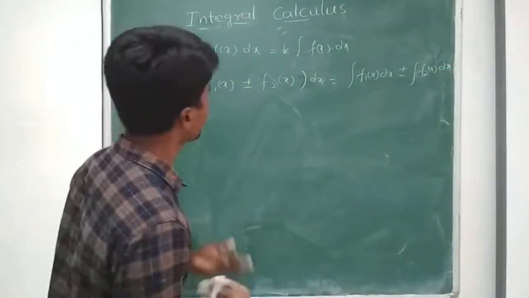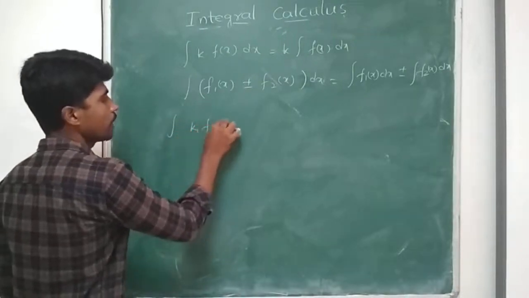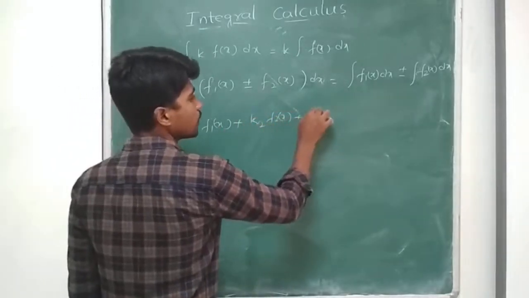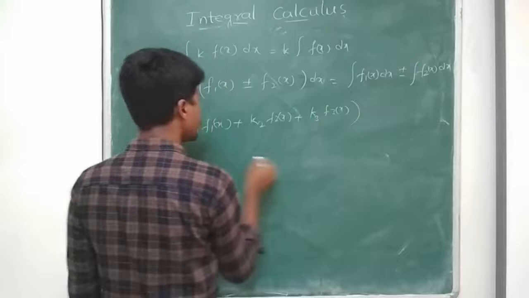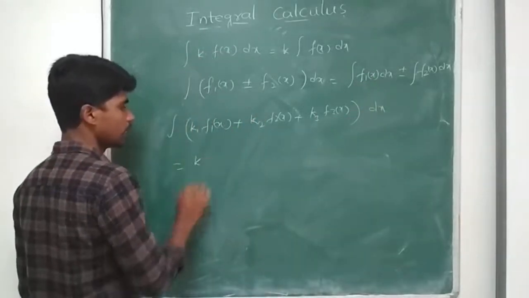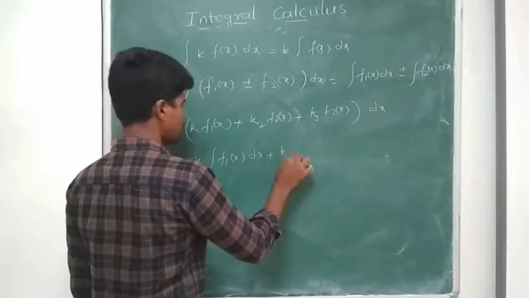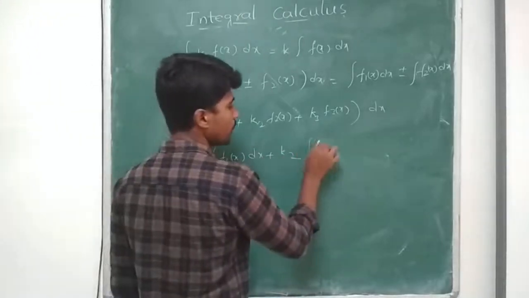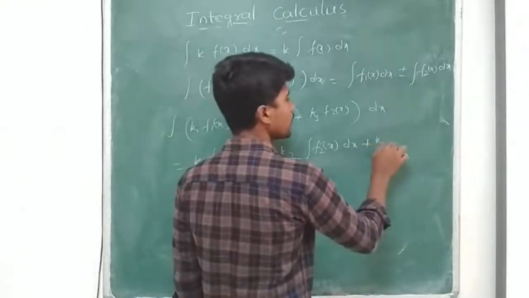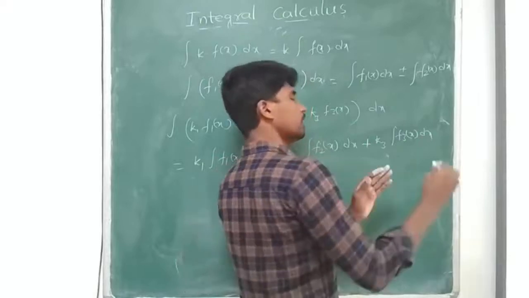If these are multiplied by some constants, integral k1 f1 x plus k2 f2 x plus k3 f3 x and so on, dx, then this can be written as k1 into integral of f1 x dx plus k2 integral f2 x dx plus k3 integral f3 x dx, and so on; I can prolong it.